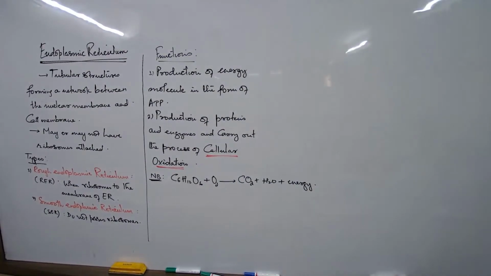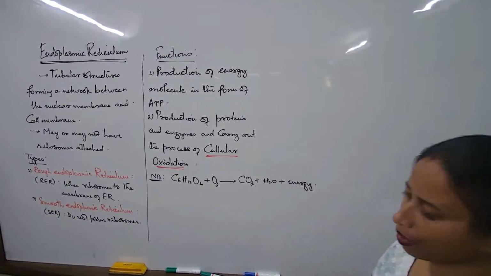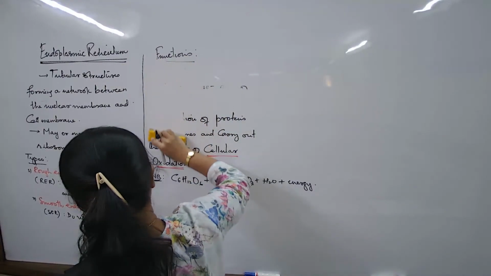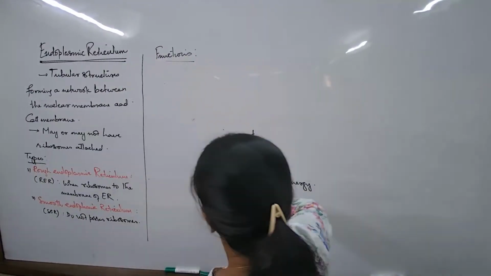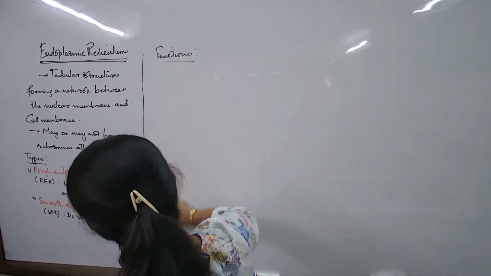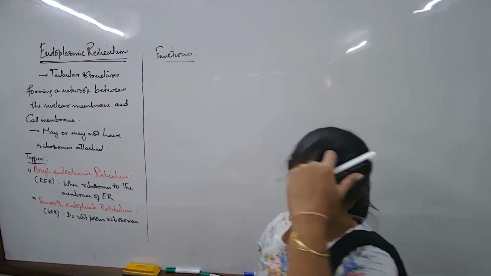When I talk about the endoplasmic reticulum, what are their types and how do we classify them? The classification is mainly based on whether the endoplasmic reticulum has ribosomes attached or not. So let us now look at the functions first of all. Do endoplasmic reticulum have any other specialized property as such?